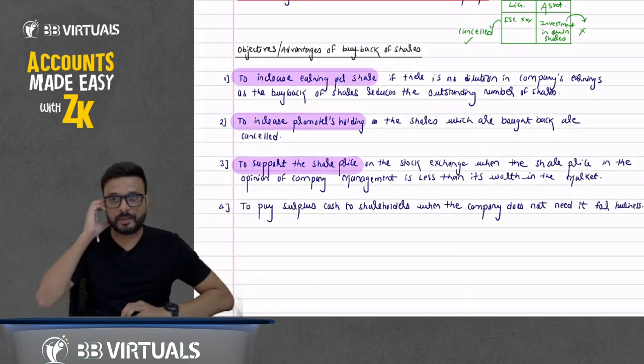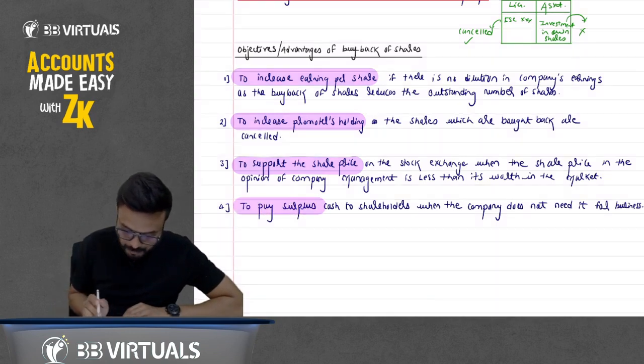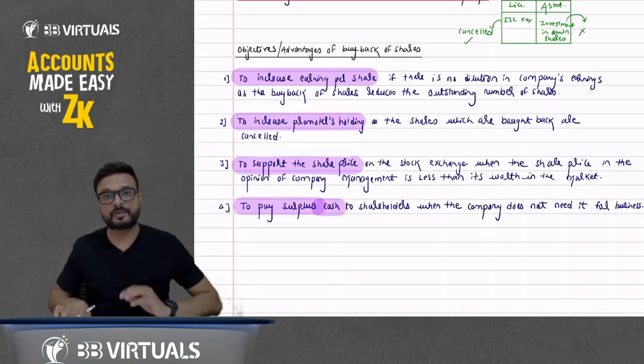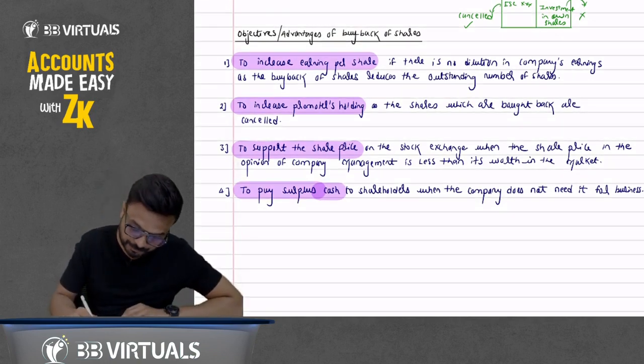It means that when the company has surplus balance, they utilize it for the purpose of buyback. Okay, now next point.